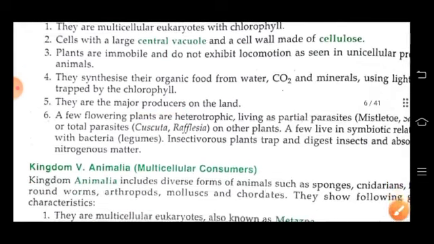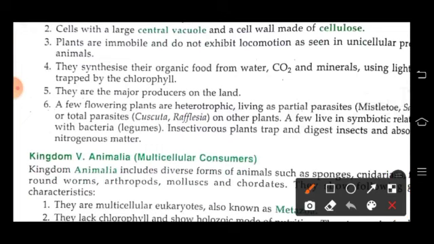Some flowering plants are heterotrophic, living as partial parasites or total parasites on other plants. A few live in symbiotic relationship with bacteria. Insectivorous plants trap and digest insects and absorb nitrogenous matter.